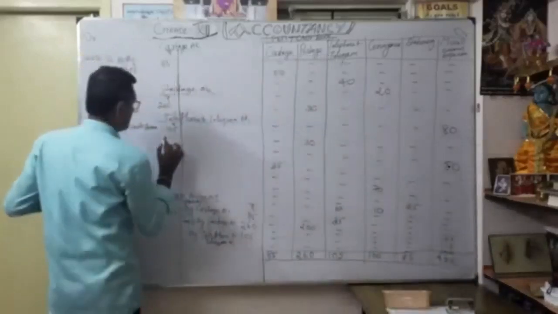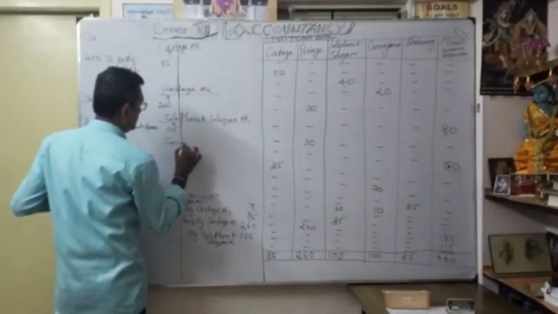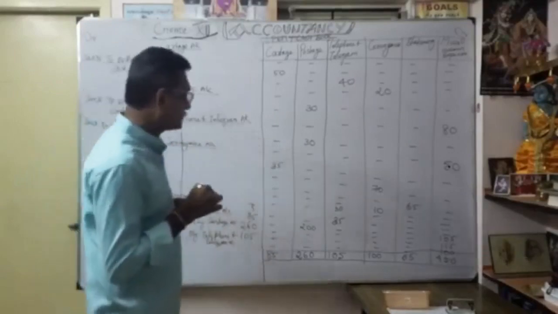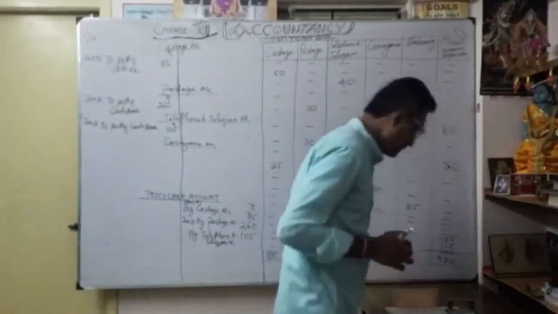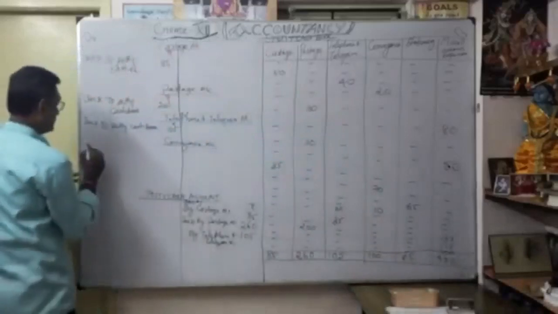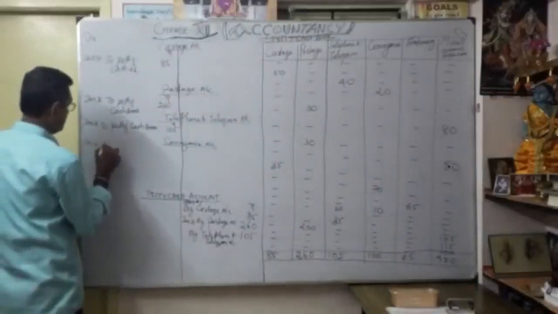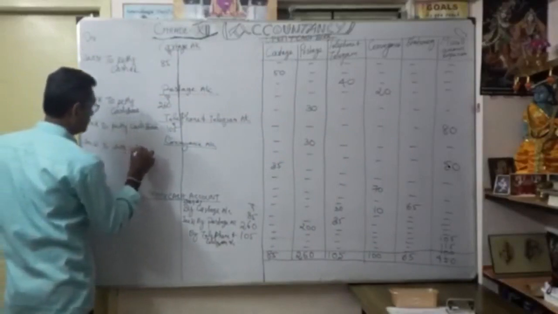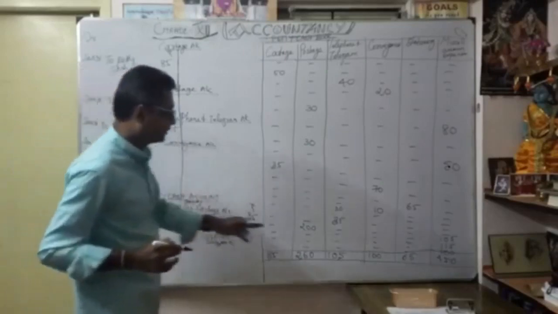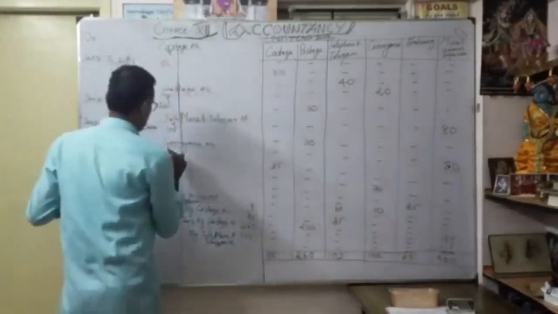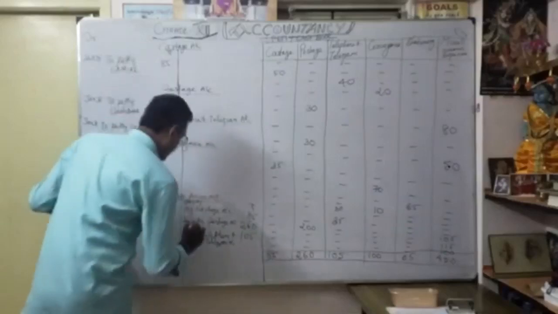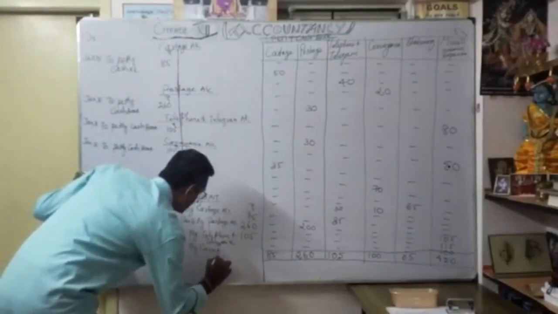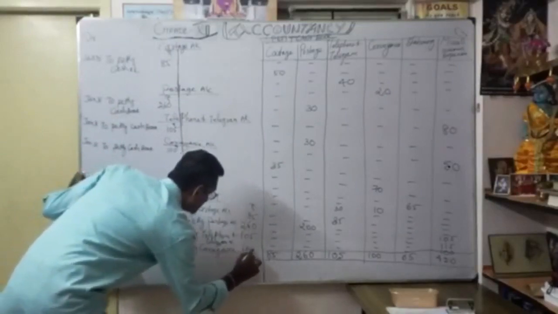Similarly, our fourth one, conveyance account. So we are going to open the conveyance account. How much conveyance? Conveyance is 100 rupees. Similarly, same Jan 31st, to petty cash book, 100. Again we will write it here, Jan 31st, by conveyance, 100 rupees.